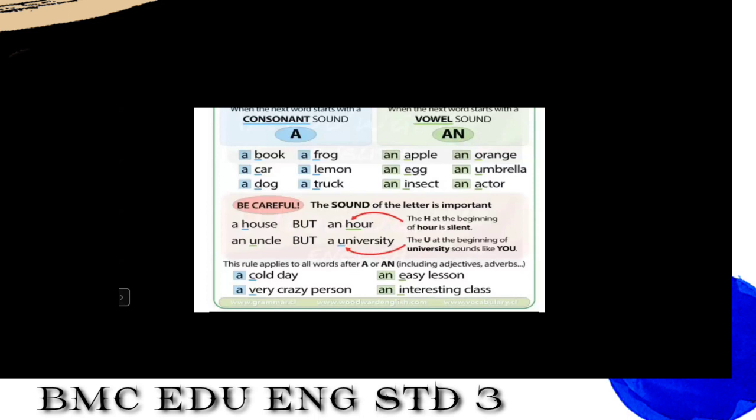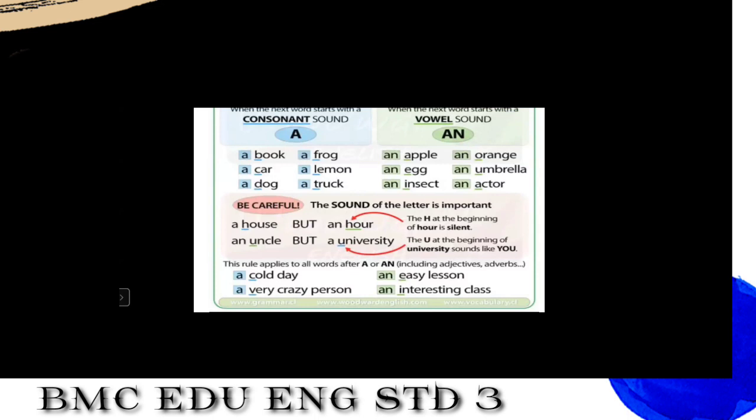An uncle. An uncle. But when we talk about a bigger word, a university. A university. Yes. So students, you would say, when we talk about uncle, we use article an, and when we talk about university, we use a.